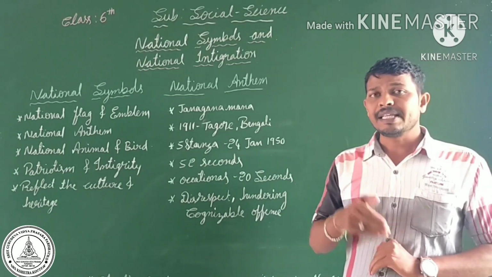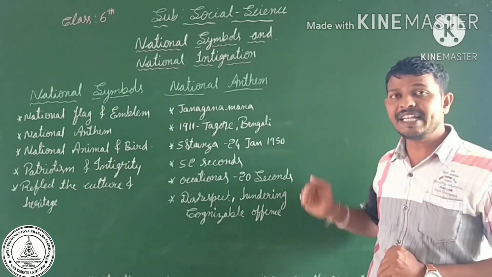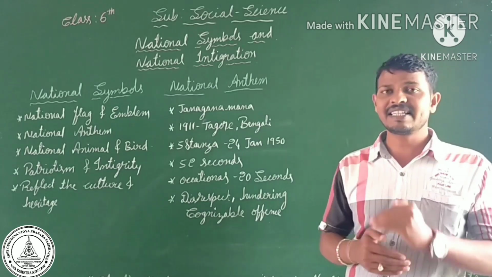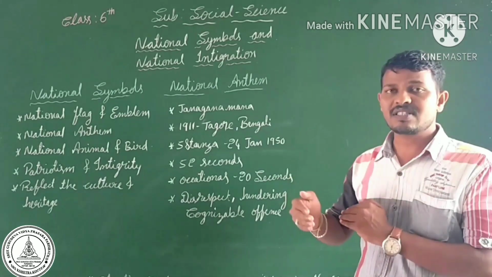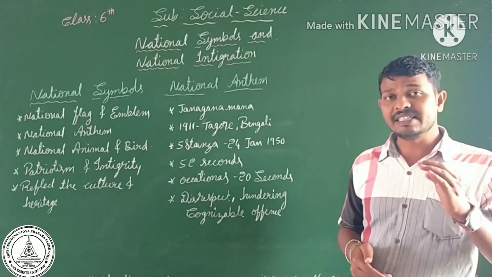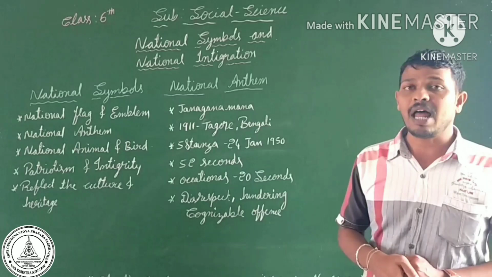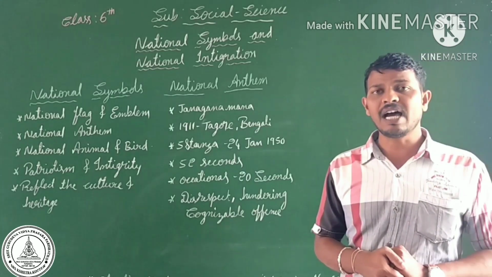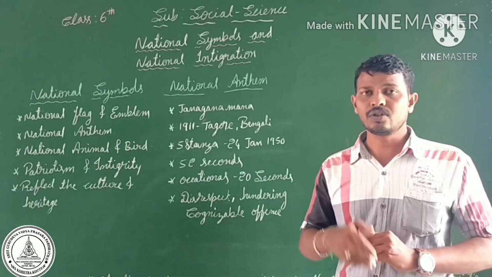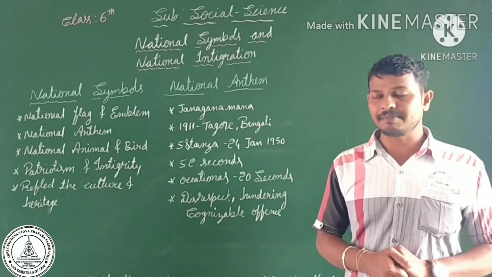If any person shows disrespect or hinders the song while it is being sung, it is considered a cognizable offense according to Indian law. So we should show our respect to our national anthem.